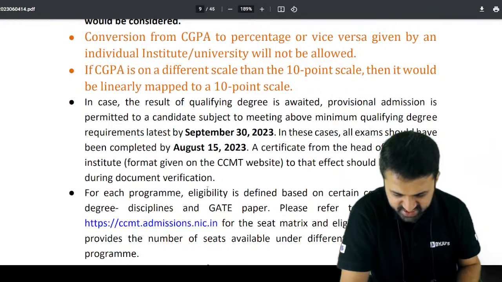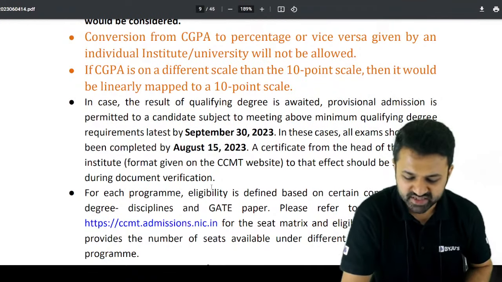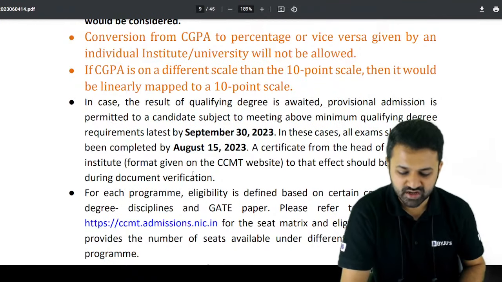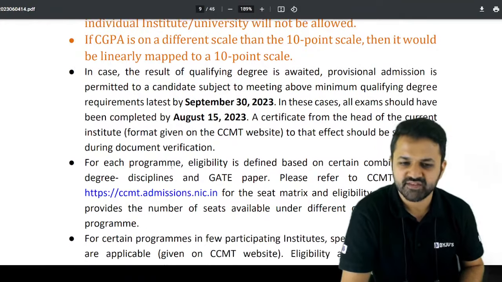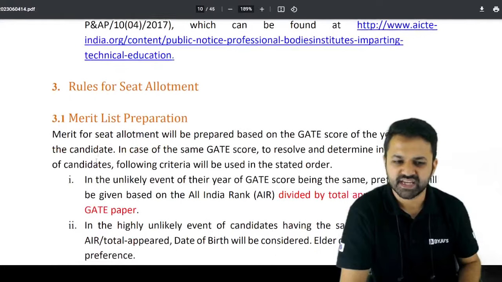For 500 OBC, where can I get structural engineering? Yes, Apurv, just wait for a few minutes, because I am going to discuss the cutoff also for the individual branch. So let me go through this PDF once, and the rules for the seat allotment.